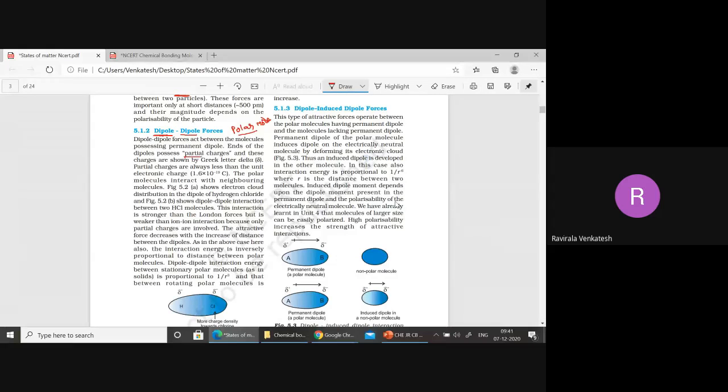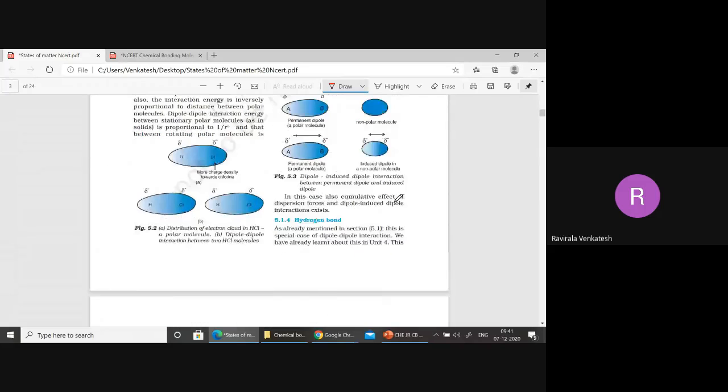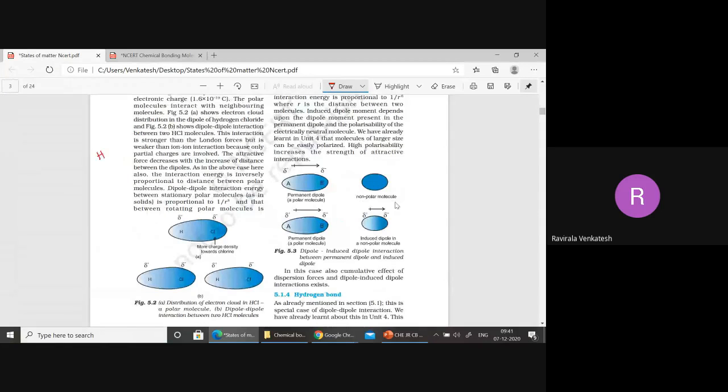Partial charges, beta, are present when it is a covalent bond. A charge is called a partial charge when the bond is covalent. If it is an ionic bond, you can call it a complete charge. Now I have taken an example, HCl. HCl forms a covalent bond.